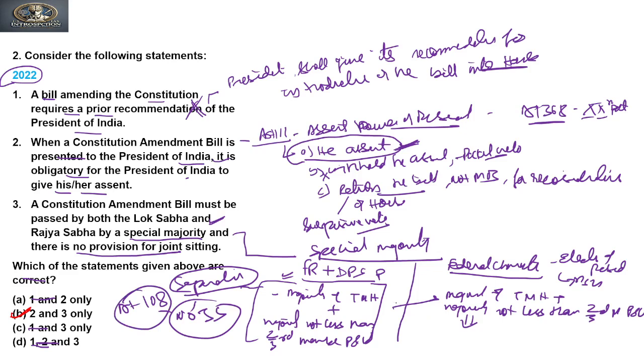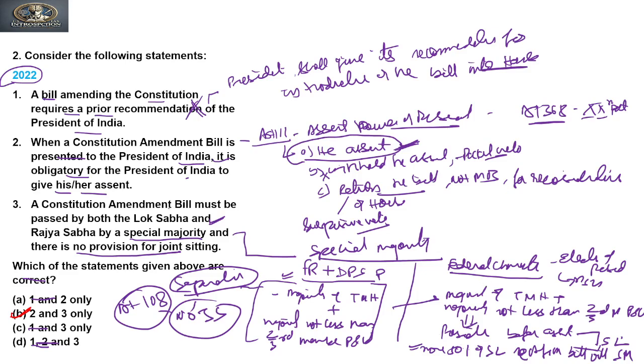When each house passes this bill through the required majority, it will be sent to the President for his assent. But before the President assents to the bill, it will be sent to the state legislatures. And if more than 50% of the state legislatures ratify this bill with a simple majority, then the President will give his assent to the bill when it amends the federal character.